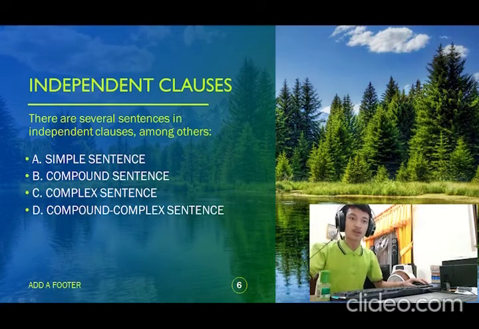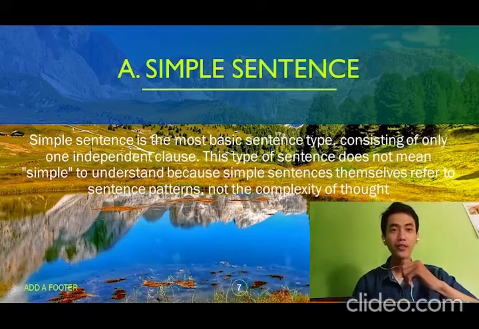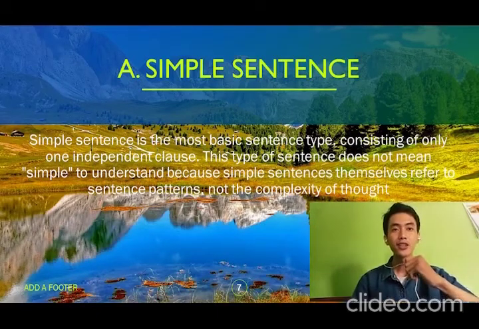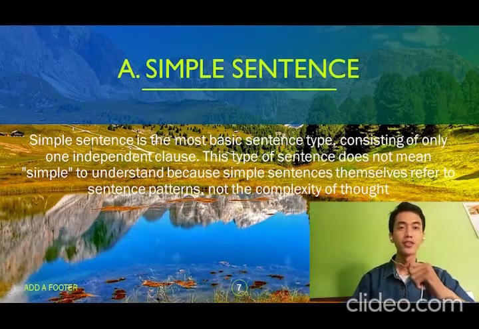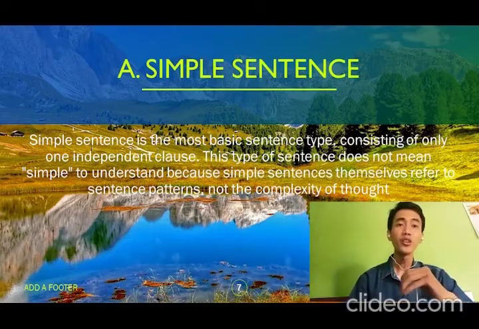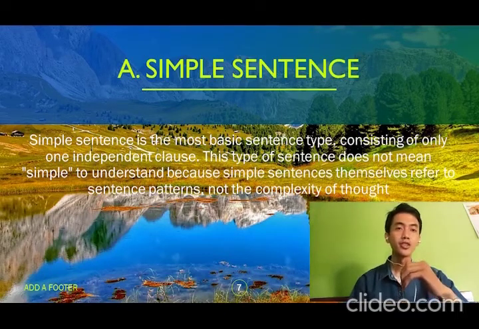Okay, for Muhammad Al Mukarram Hussein, time is yours. Okay, thanks to Rafian. Well, let's just start the discussion about simple sentence and compound sentence. The first one, a simple sentence. What is a simple sentence? A simple sentence is the most basic sentence type, consisting of only one independent clause.